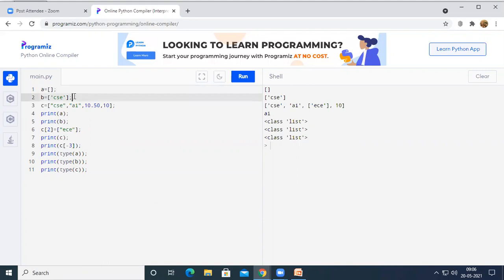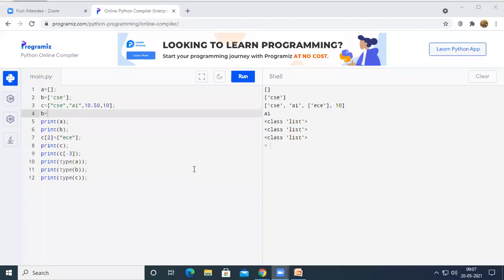In the second line we have created a list with a single element, and in the third line we have created a list with 4 elements. Now what I am going to do is, I'm going to create a list which is having the elements which are nested in another list.